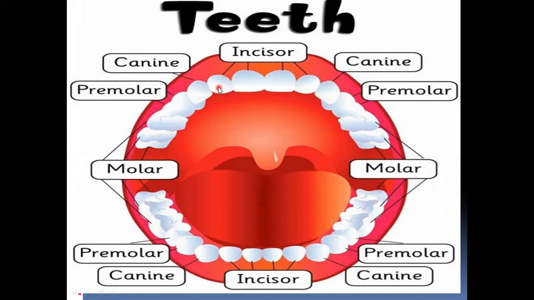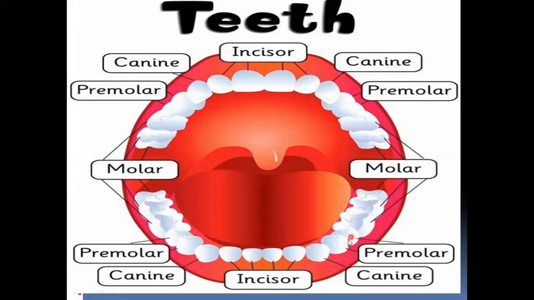So there are two canines in the upper jaw, two canines in the lower jaw. After incisors and canines, we have two teeth called premolars. Pre means before molars, so premolars. How many? There are four in each, so 4 plus 4, 8 are there.